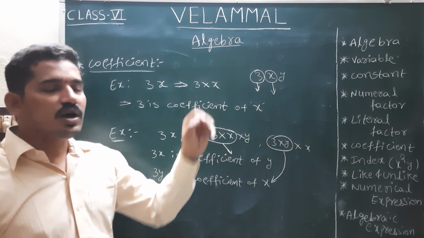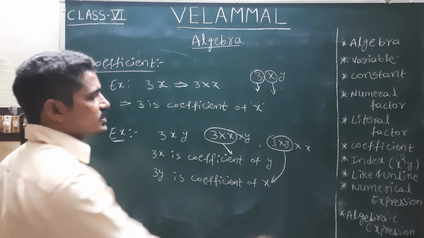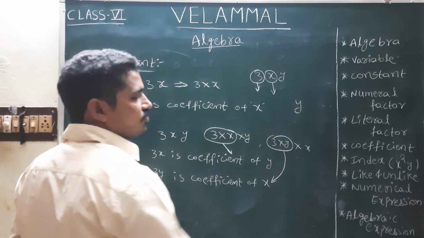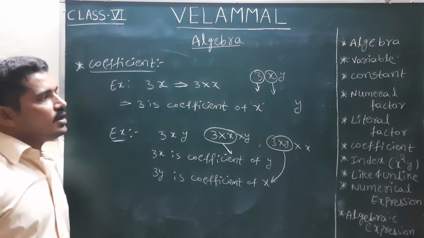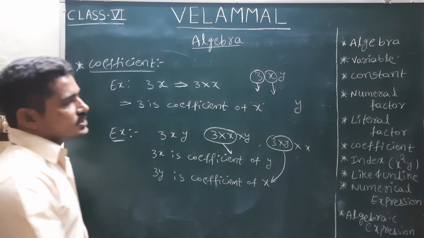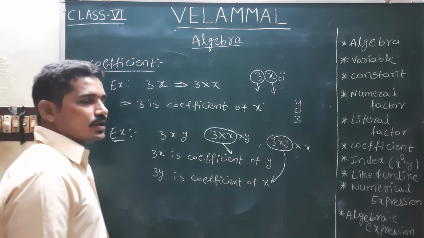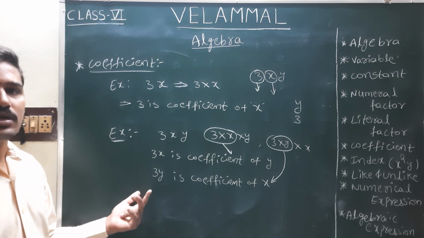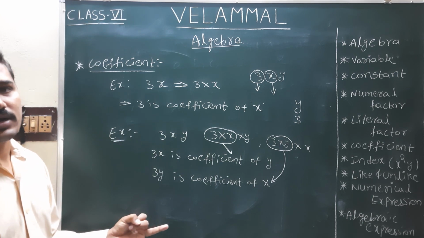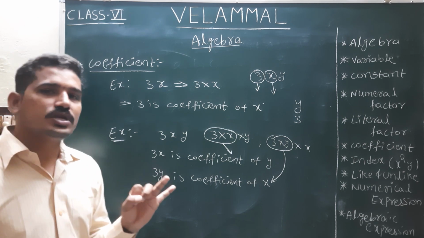If the question is the literal coefficient of x, we write only y, and if the numeral coefficient of y is asked, we take only 3. This is literal coefficient and numeral coefficient. Literal factor and numeral factor are two different terms we need to remember. You should not get confused.